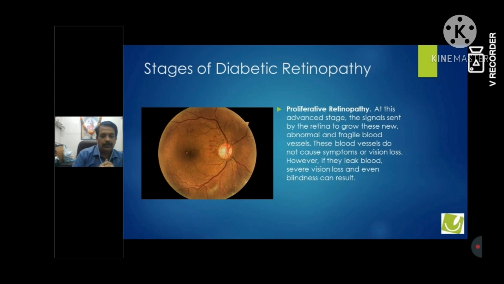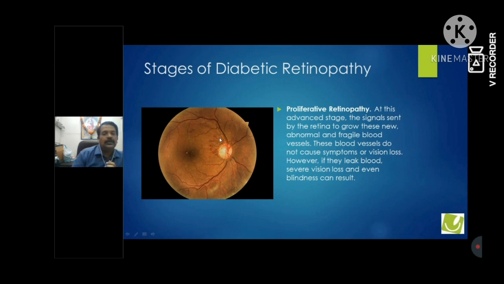And in the last stage, you can see these small new vessels. Because of the ischemia, the retina demands more blood. To fulfill this need, small new vessels come out. This is called proliferation of the vessels. These are very weak vessels.